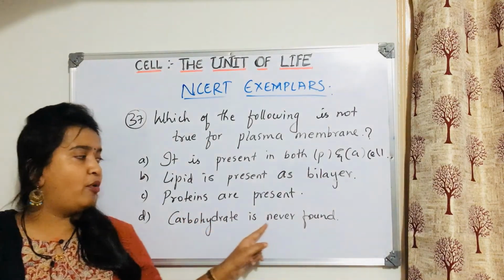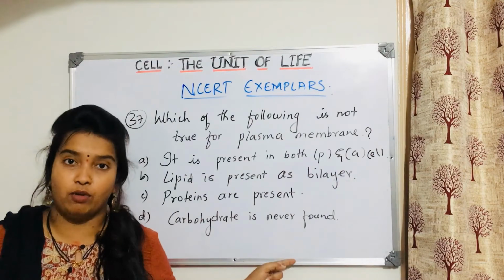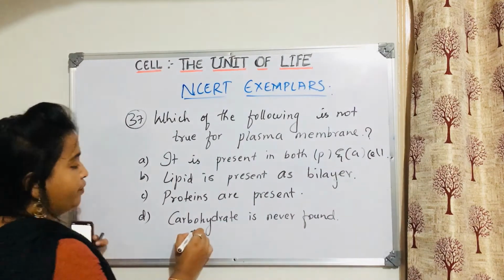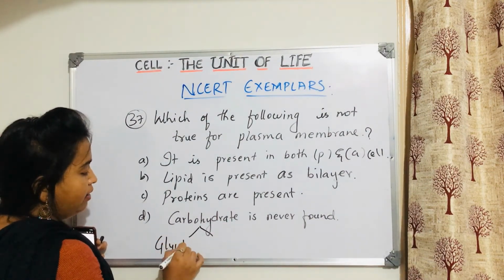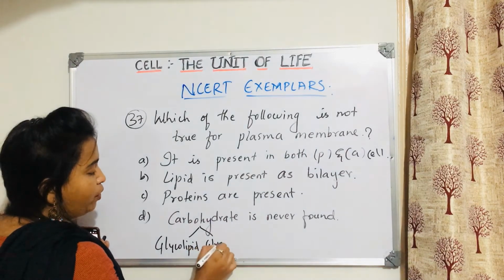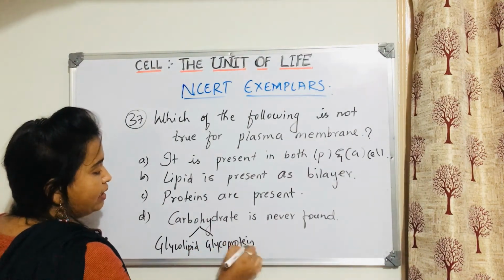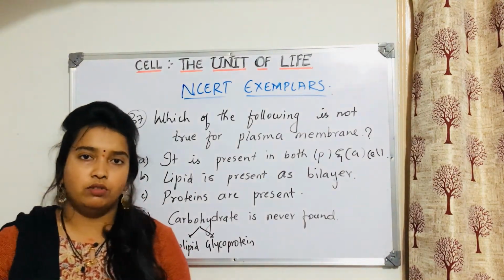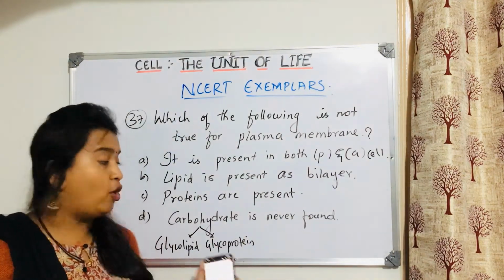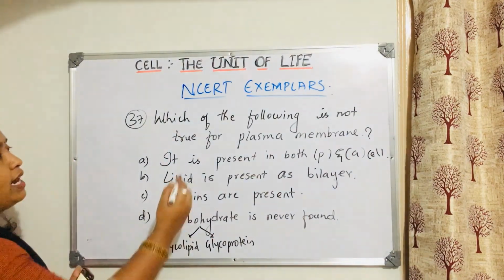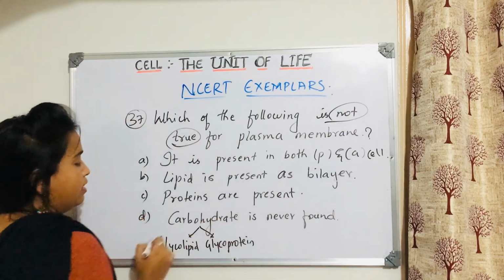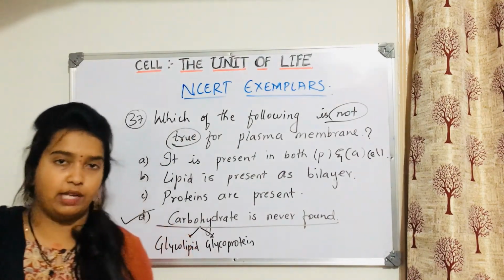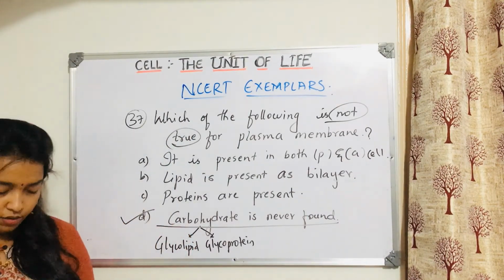And then we have this: carbohydrate is never found. You know, carbohydrates are found. If you talk about glycolipid and glycoprotein which are present in the plasma membrane, what are these? Glyco means what? Carbohydrate only, no? So yes, obviously it is present. But the option says it is never found. They're asking which is not true. Yes, this is not true, because carbohydrate is present in the fluid mosaic model. Take down. So next question we'll see.